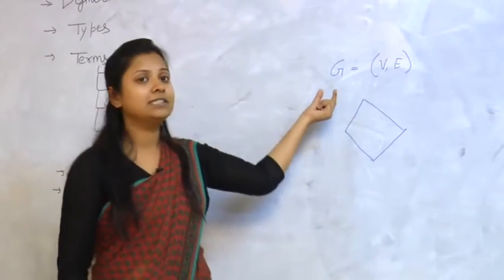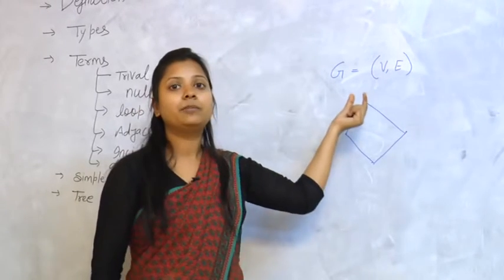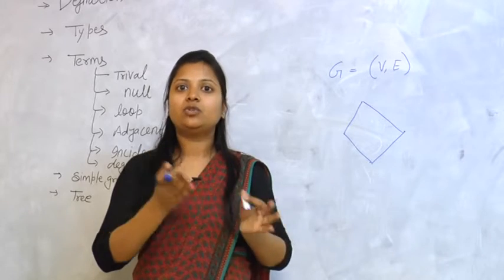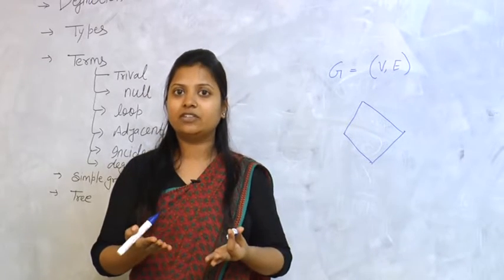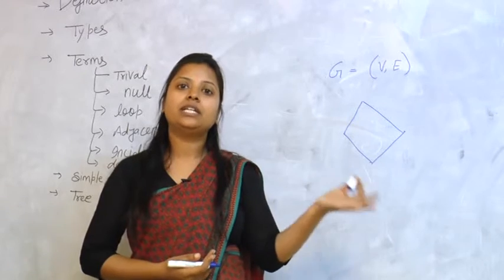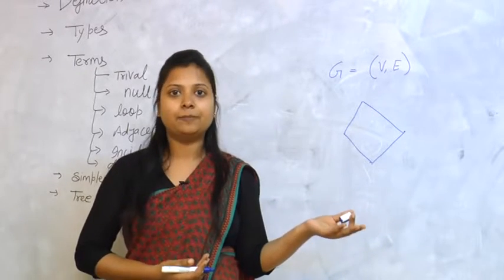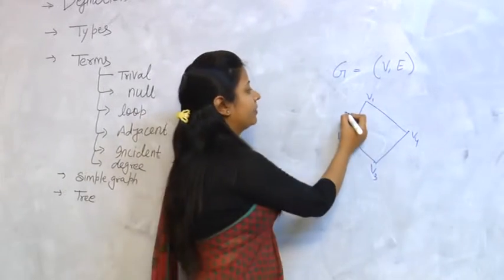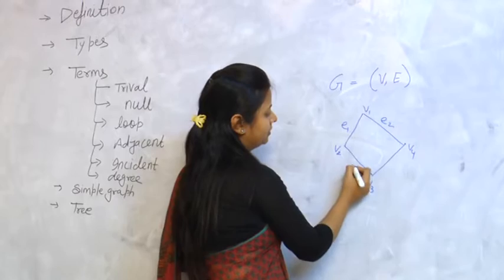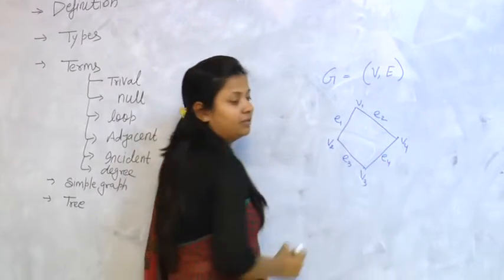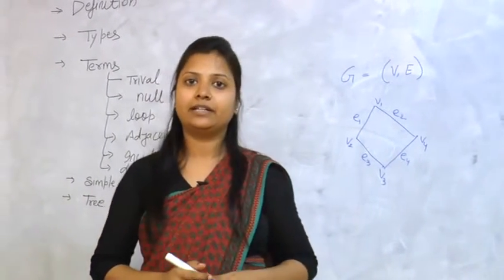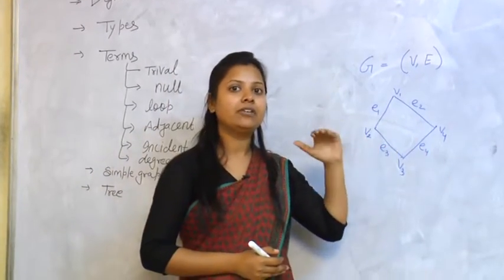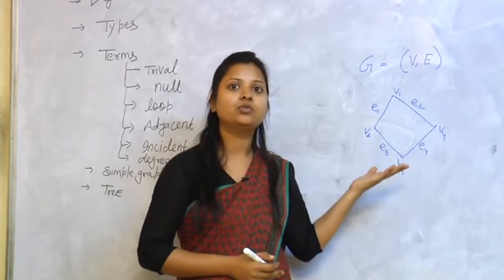Here G represents the graph, V represents the vertices and E represents the edges. Vertices V1, V2, V3 are in the group of vertices V, and edges E1, E2, E3 are in the group of edges E. We can represent them by using these symbols. E1, E2, E3, E4 are edges. There is no necessity of fixed terms. We can give any names to any edges and any names to any vertex.